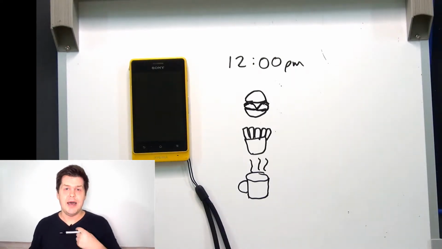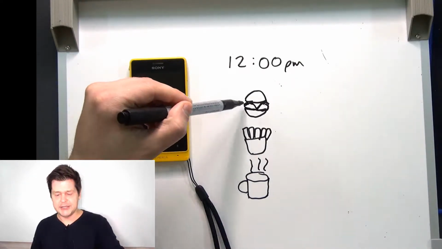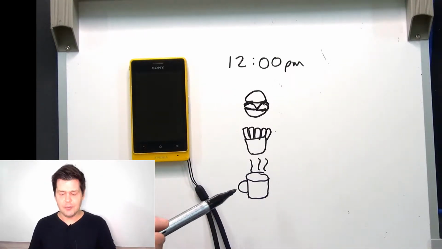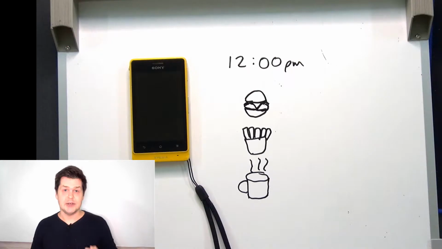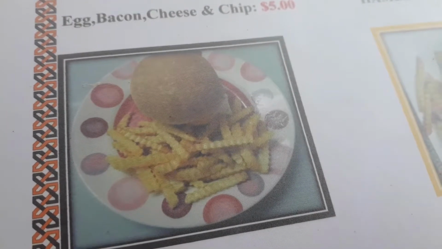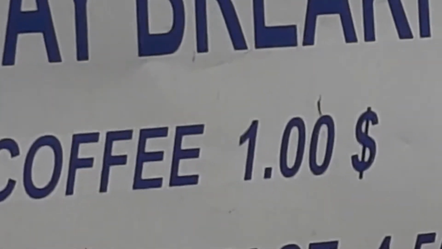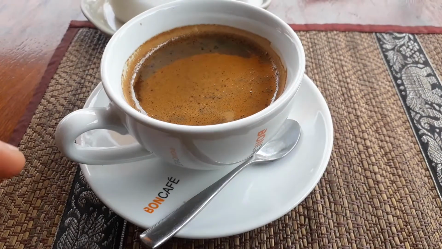So now I'm going to go to a restaurant and order some lunch. I will order a cheeseburger, I will order some French fries, and I will order some coffee. So I'm going to go to a restaurant right now. So I will order the cheeseburger. The cheeseburger costs $5, and I will order the coffee. The coffee costs $1.